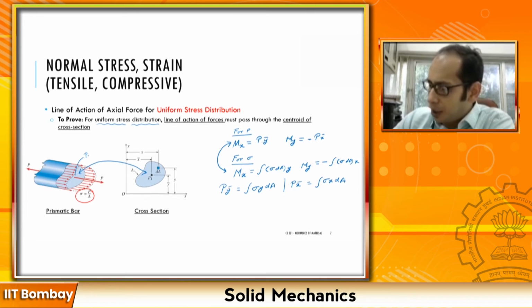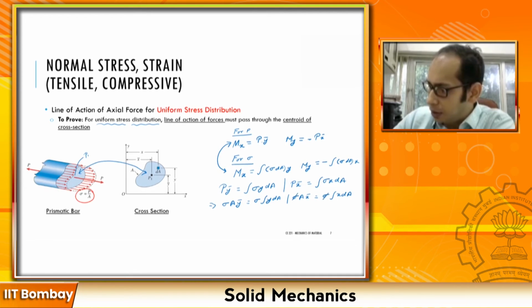Now remember that P is nothing but sigma times A. So this essentially means sigma times A times y bar. Since sigma is a constant, a normal stress acting the same throughout the cross section, I can take it out of the integral, that is sigma times the integral of y dA. Similarly, sigma times A times x bar is equal to sigma times the integral of x dA.